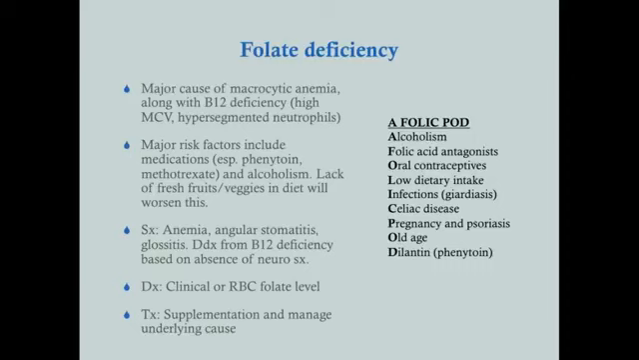And then treatment is supplementation and manage the underlying cause. Now, what are some of these underlying causes? The mnemonic is AFOLICPOD, AFOLICPOD. Okay, now, some of these are more obvious. Alcoholism, because they're malnourished. Folic acid antagonists, because it reduces their production of folic acid. Dilantin, because it inhibits the conversion of dietary things to folic acid. Oral contraceptives, don't think of that one too much. Low dietary intake, duh.